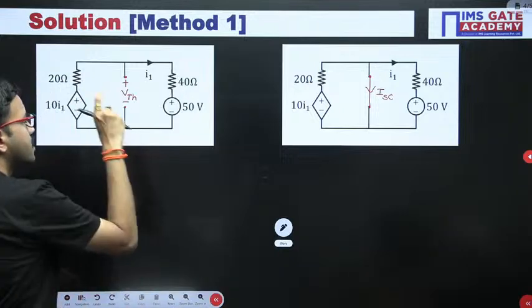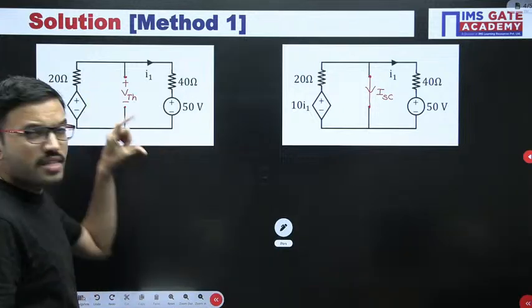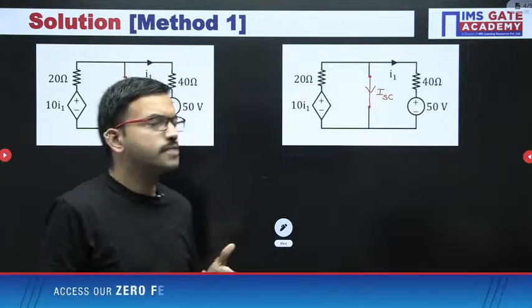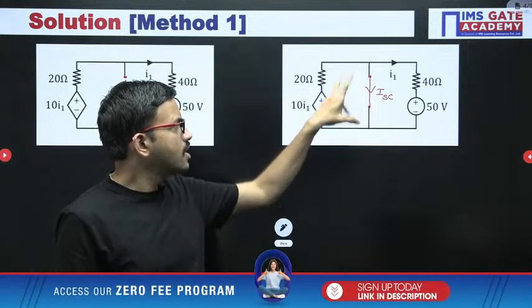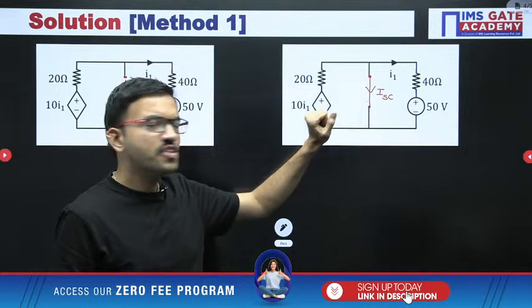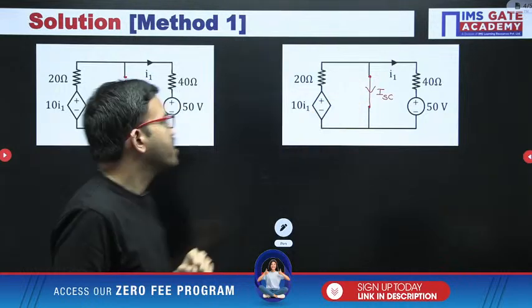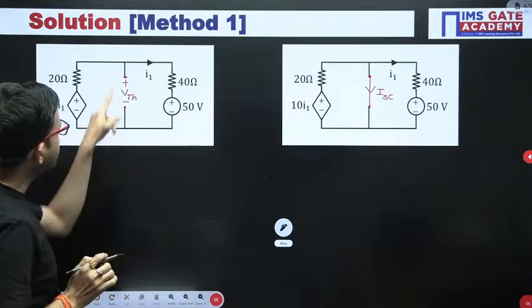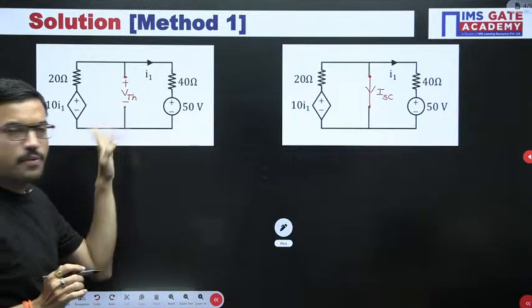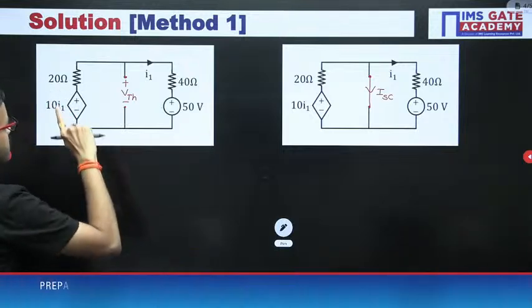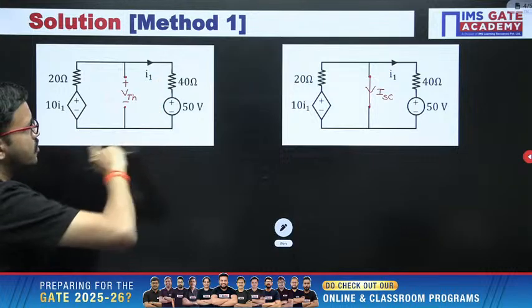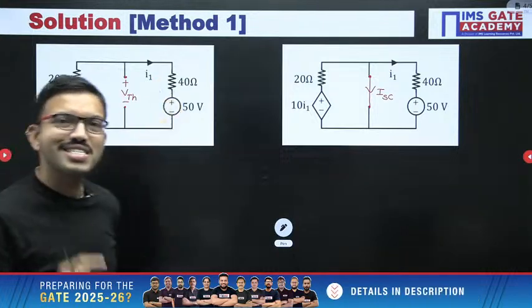See, it is very simple. Whenever terminals are open, across the open circuit terminals you can find the voltage. Similarly, when you short the terminals, you get one closed path, and definitely current will flow. Since here the terminals are open, there is no current in this branch. Now if you closely observe, this voltage source, this resistor, this resistor and this voltage source, all the elements are connected in series.